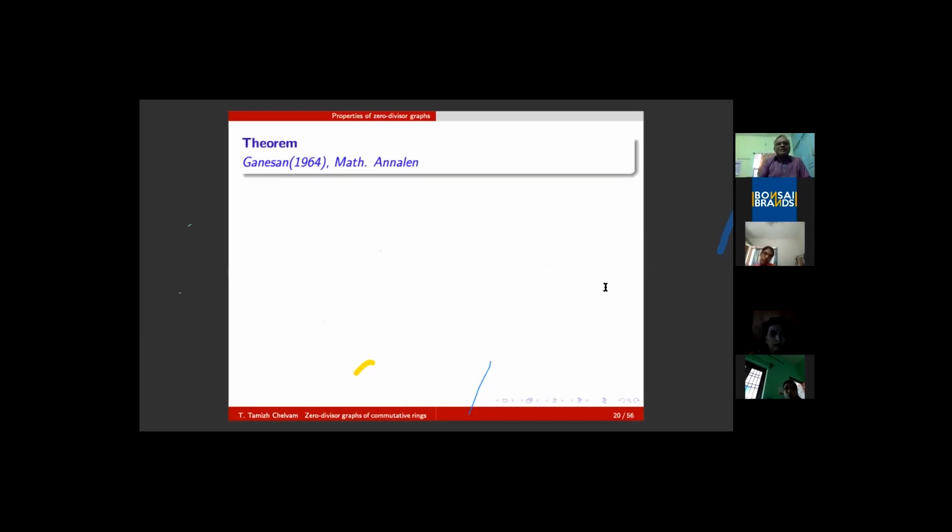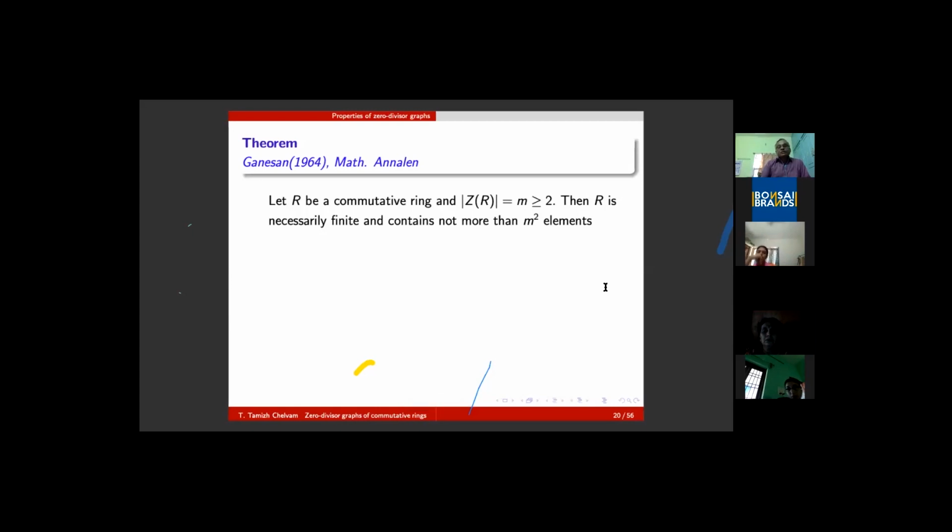Literally speaking, when the study of zero divisors started in the literature, Ganesan, my own teacher and guru, in 1964 published a paper in Mathematische Annalen, a journal published in German and English. What he proved is this. Suppose R is a commutative ring with finitely many zero divisors. That means the number of elements in Z(R) is finite, equal to m, which is greater than or equal to 2, so it contains at least 2 elements.